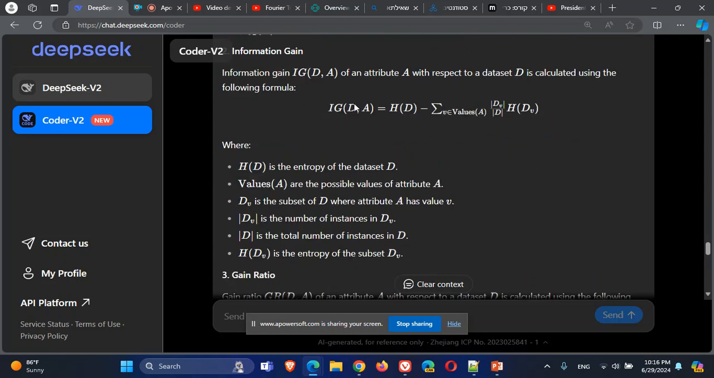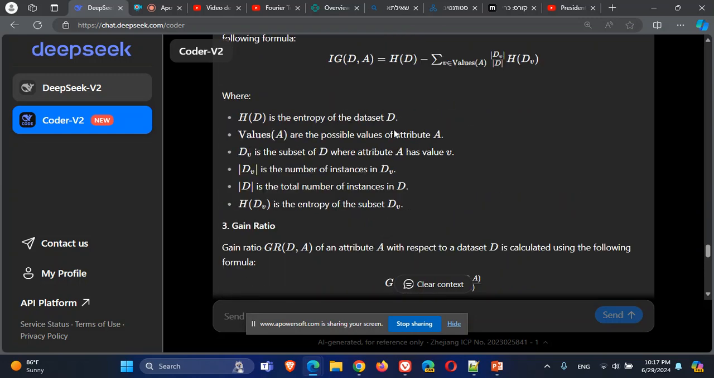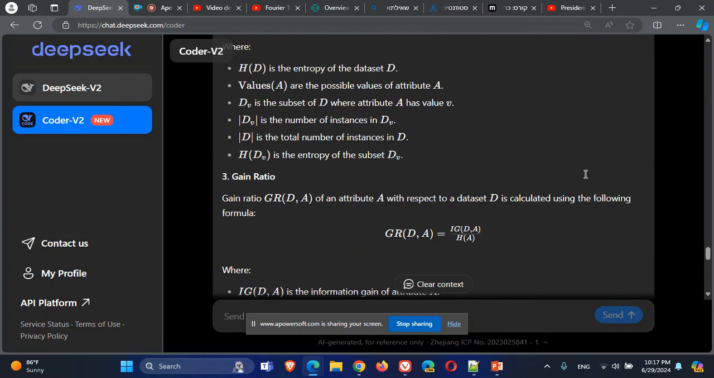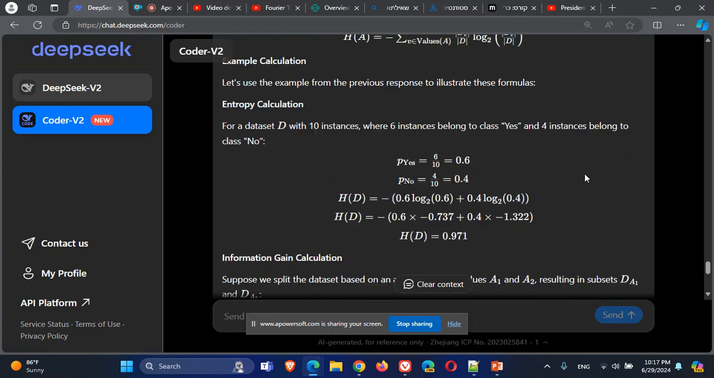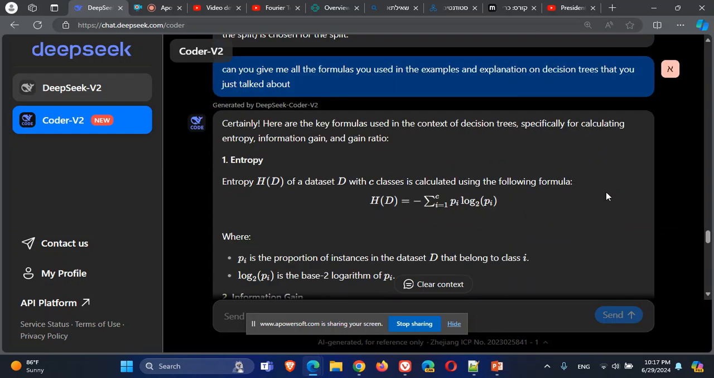For information gain, we have the data and an attribute, and we take the entropy of the data minus the weighted sum of the entropies of the subsets of the attribute. This is for information gain. And for gain ratio, you take the information gain and divide it by the entropy not of the subsets of the attribute, but of the whole attribute. And don't confuse between this and this. Okay? So this is the gain ratio: higher gain ratio, better splitting, and we will choose the attribute with the highest gain ratio for splitting.